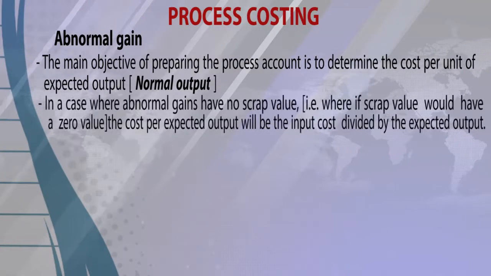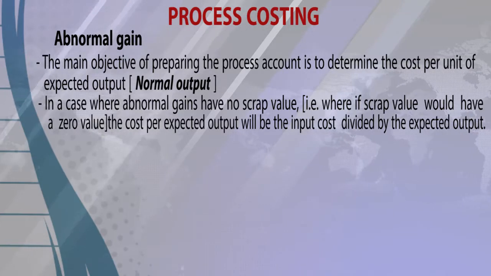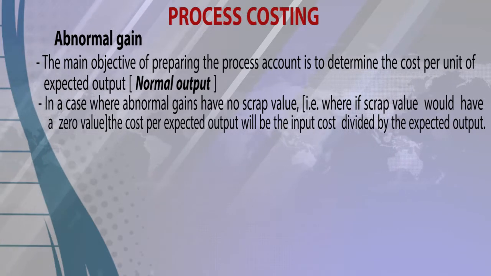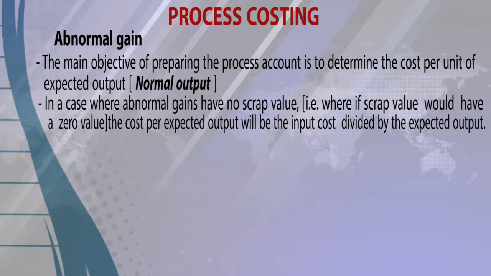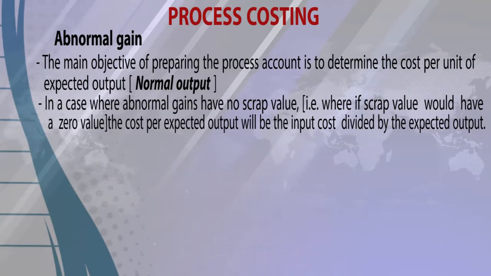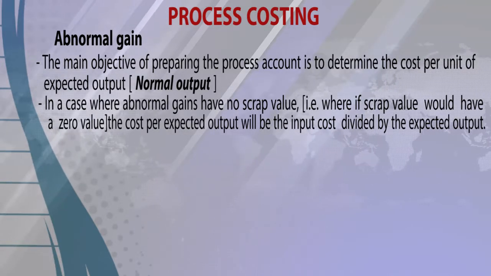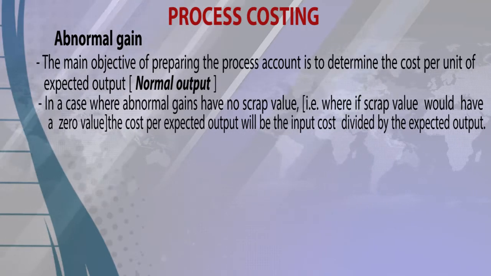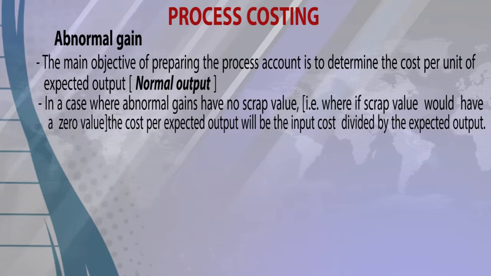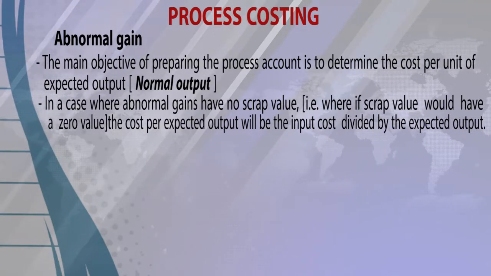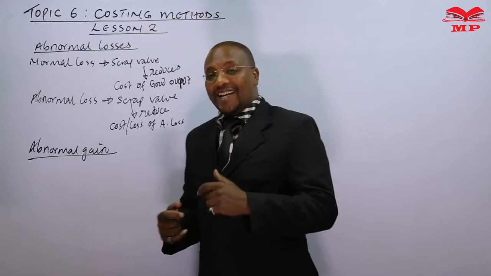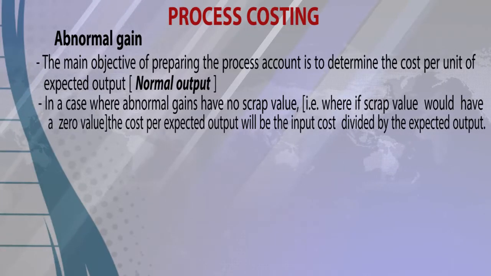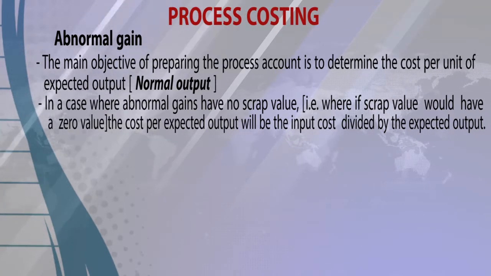In a case where abnormal gains have no scrap value, that is, where scrap value would have a zero value, the cost per expected output will just be the input cost divided by the expected output. Now, for us to understand these concepts and also in their respective accounts, we're going to have an illustration. We prepare a process account, the abnormal loss and also the normal loss, or either we have abnormal gain.